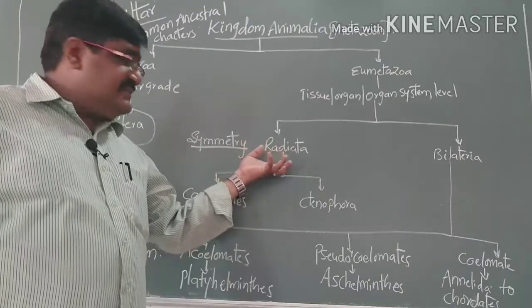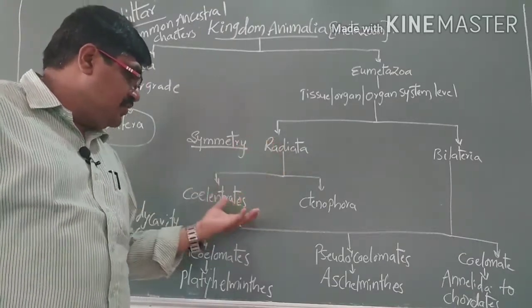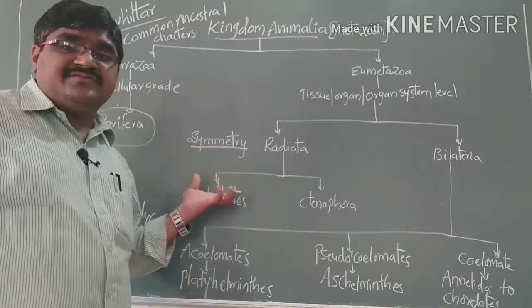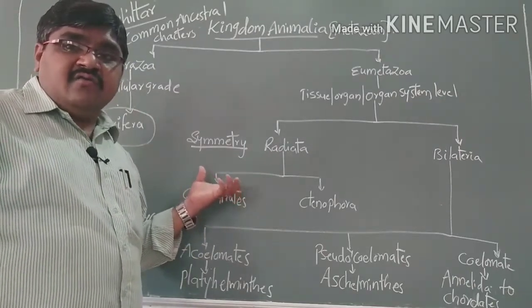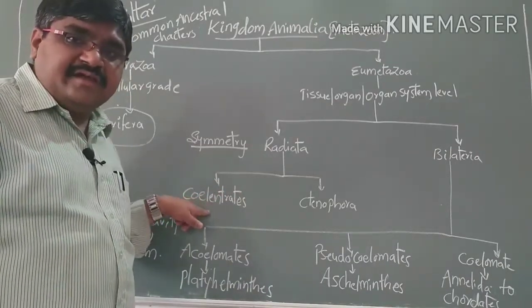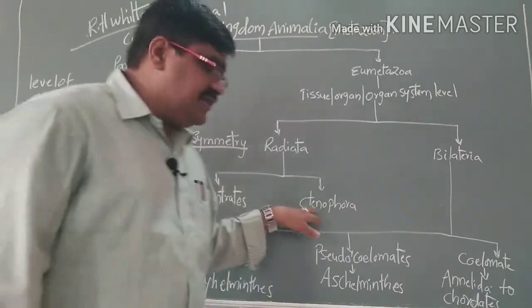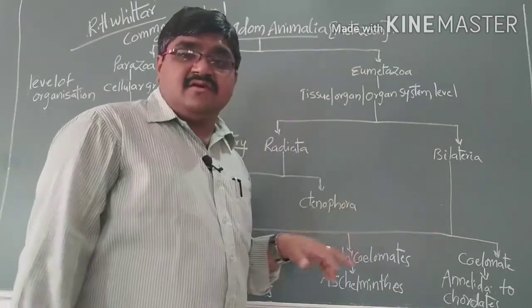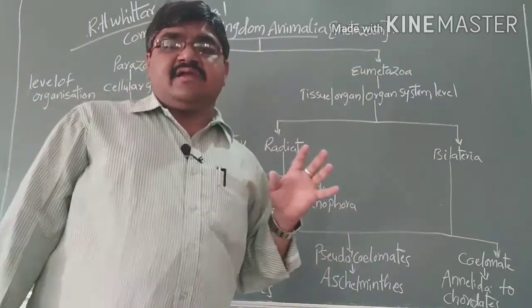Here this radial symmetry consists of two phyla. One we can call the Coelenterates, and the second one is Ctenophora. So these are the two phyla that consist of radial symmetry.